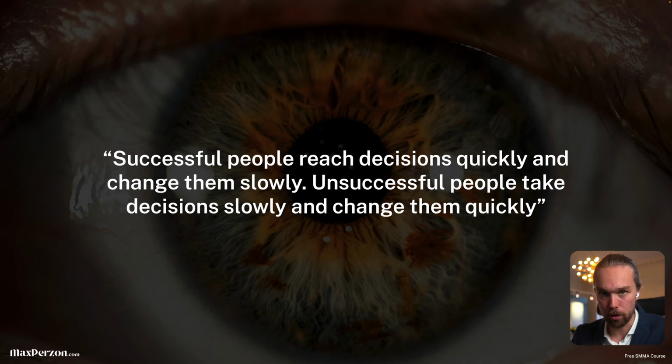And here's today's quote, okay? I actually took it from Think and Grow Rich, the book that you should have bought right now and started to read. I'm paraphrasing here, but it said, successful people reach decisions quickly and change them slowly. Unsuccessful people take decisions slowly and change them quickly. So successful people basically say, okay, here are the different parameters.